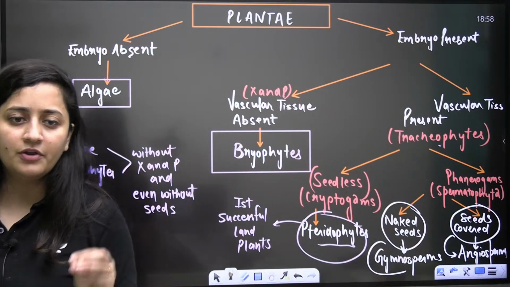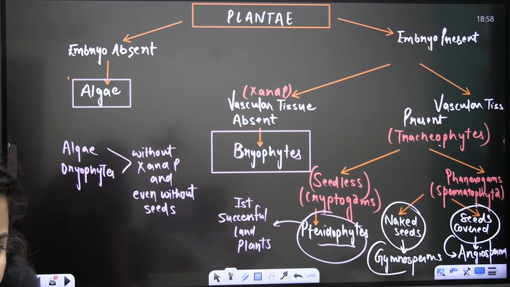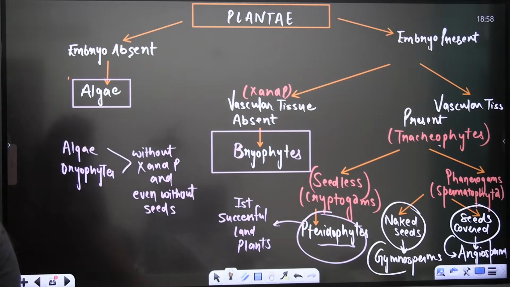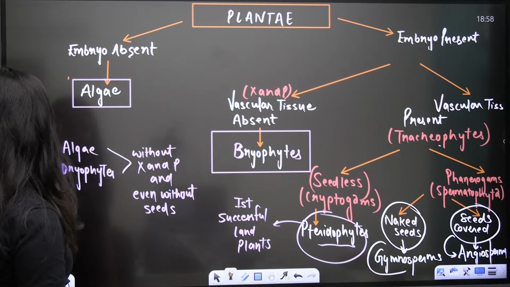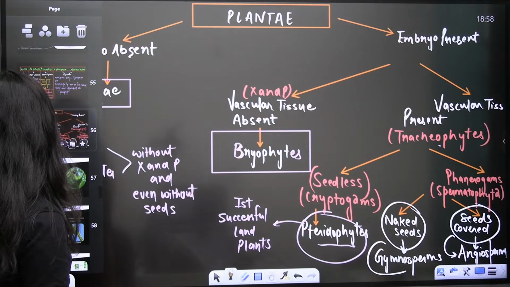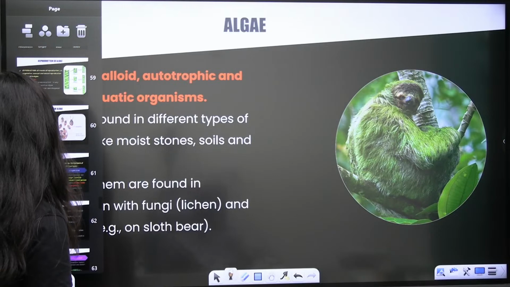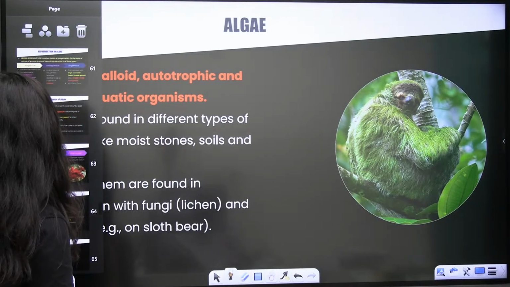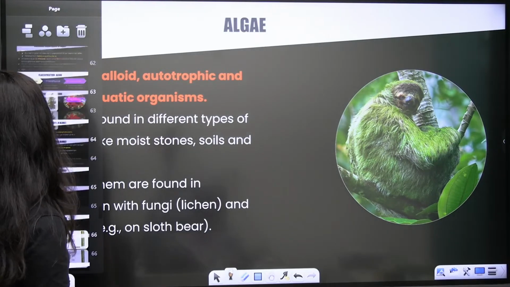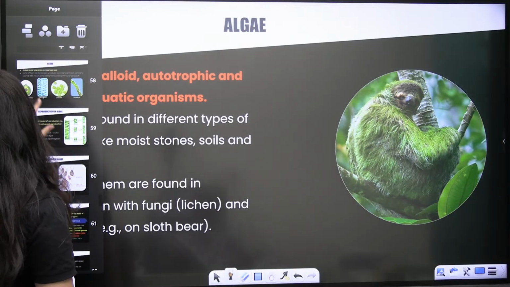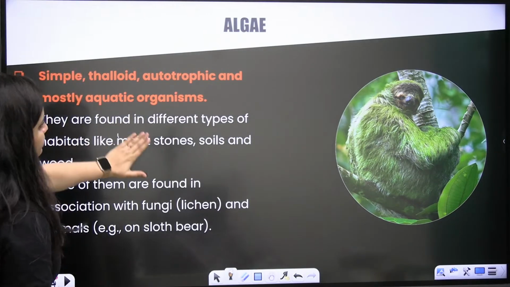So this is the overview. Any doubt? Before starting the algae, tell me if there is any doubt. We can discuss that and then we will talk about the classification of algae.